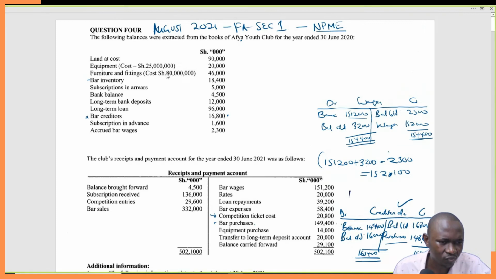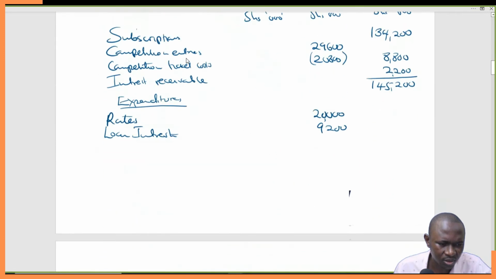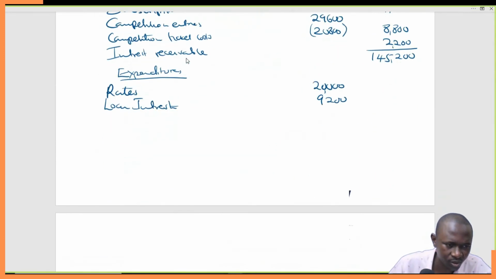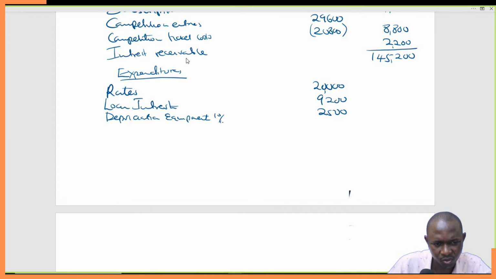So 10% of 25,000 is 2,500. So depreciation, equipment, 10% of 25,000. Remember, this is 2,500. We are restricted the zeros.